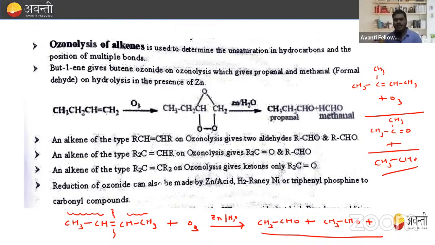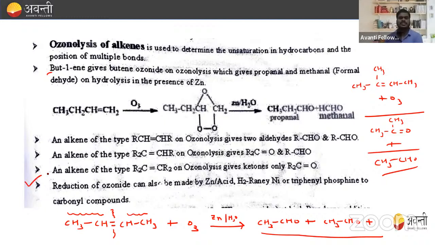So I hope you understood this and can easily solve such questions, right? But-1-ene gives butane ozonide on ozonolysis. Just remember this point, okay? The questions are whether you get propanal or propanone, or out of 2 moles of aldehyde, 1 mole of aldehyde plus 1 mole of ketone, or 2 moles of ketone. Okay, so these are the questions basically that are going to come in ozonolysis of alkenes, right?